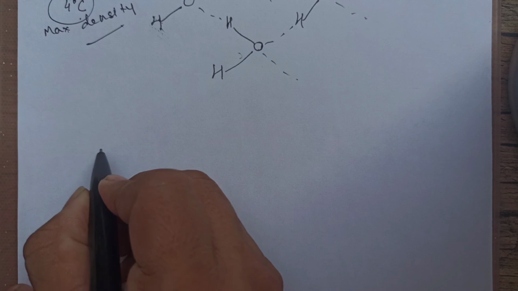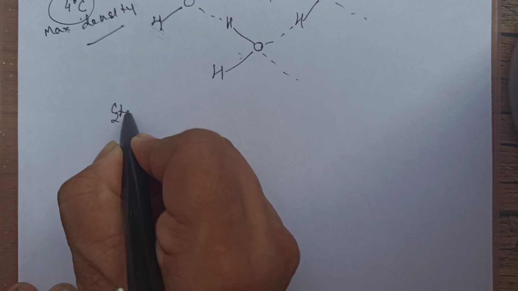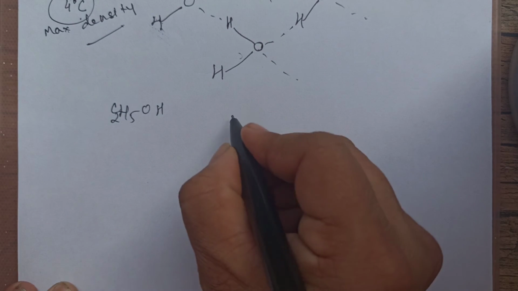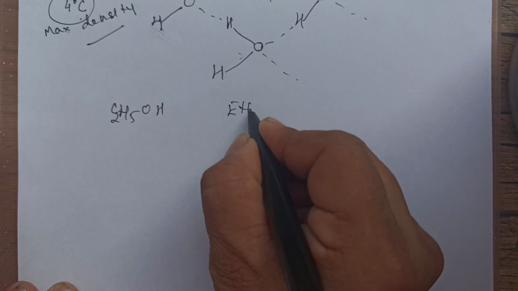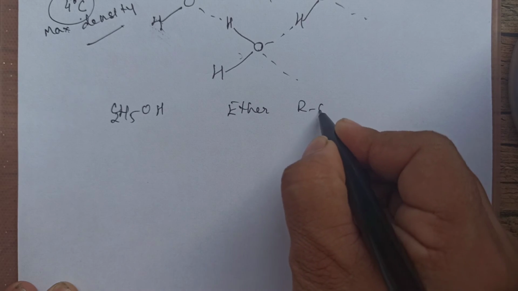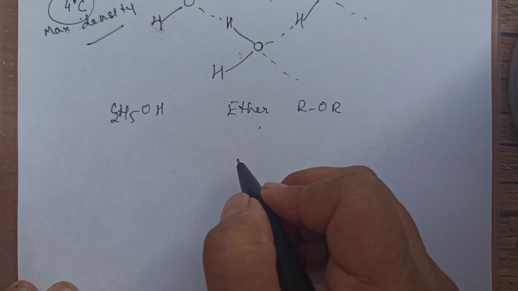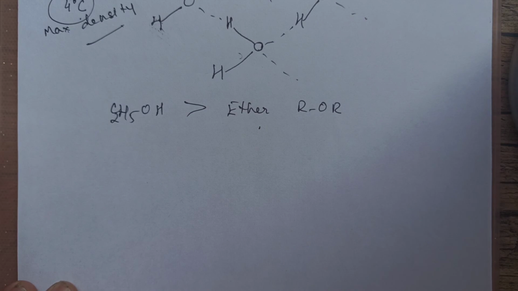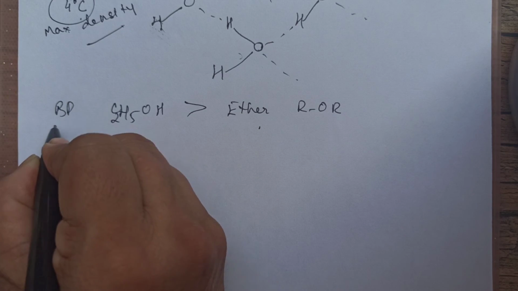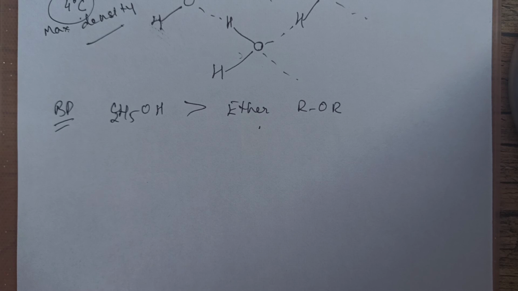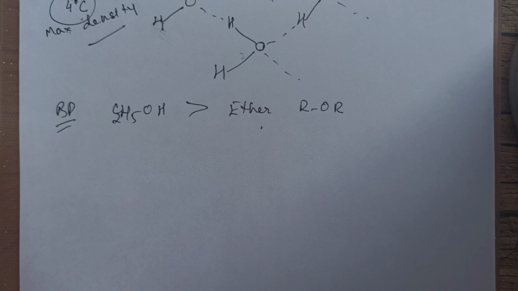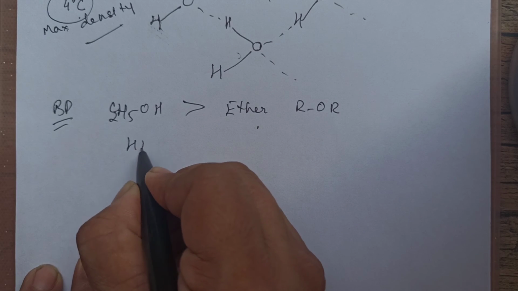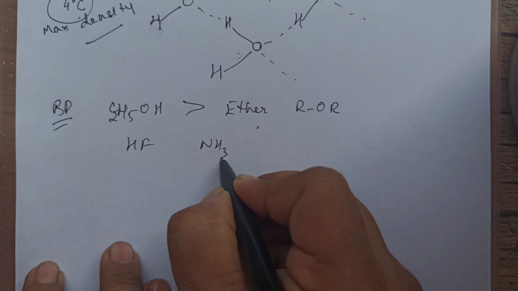Sometimes you may have questions like, say, ethyl alcohol and ether. Ether is ROR. Which will have more boiling point? Alcohol will have more boiling point. Why? Because of intermolecular H bonding. Is it clear? Suppose you are asked HF, ammonia, water.